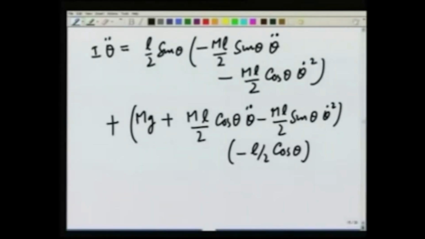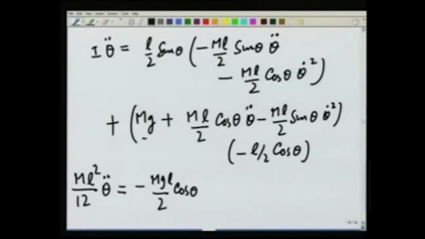Let us see what do we get when we add these two. So, on the left hand side I get ml square over 12 theta double dot is equal to minus mgl over 2 cosine of theta, that takes care of this term.